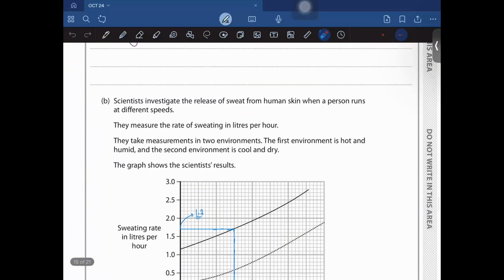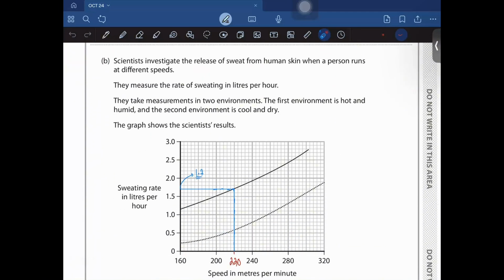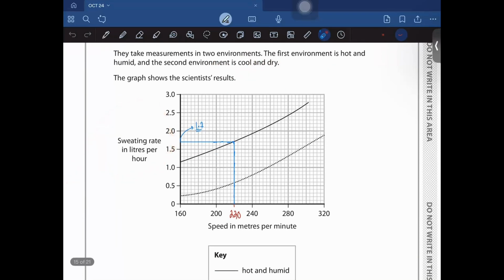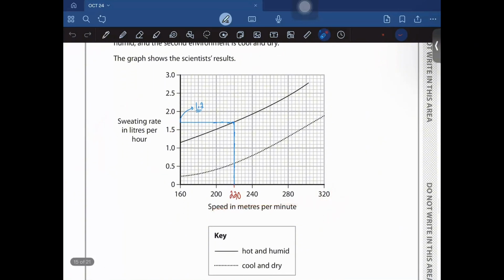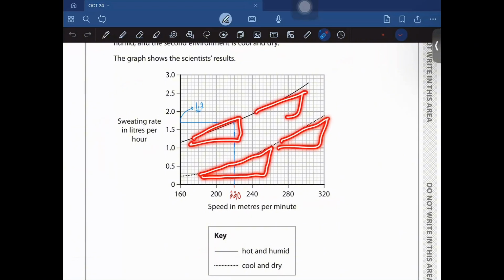Okay. So scientists investigate the release of sweat from human skin when a person runs at different speeds. They measure the rate of sweating in liters per hour. They take measurements in two environments. The first environment is hot and humid, and the second environment is cool and dry. The graph shows the scientists' results. This is the sweating rate and this is the speed. The solid line means hot and humid, and the other line means cool and dry, right? From this graph, I could see one pattern clearly, that the gradient is constant.